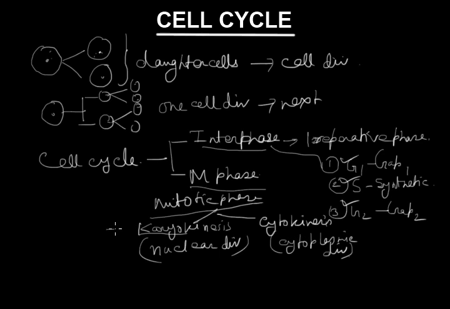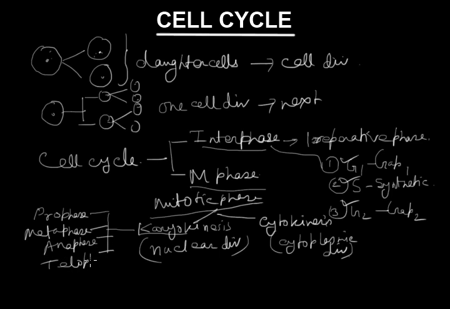This karyokinesis again can be divided into 4 substages, which are known as prophase, metaphase, anaphase and telophase. So if we sum up the cell cycle, what do we get?